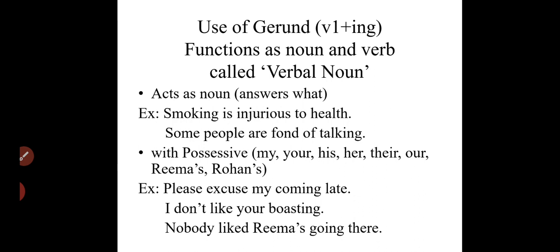After possessives, very easy to remember. Belongingness वाले words जैसे my, your, his, her, their, our, Rima's, Rohan's, Rithika's. The apostrophe s gives the sound of s. So teacher's staff room, teacher's room. It is a kind of apostrophe used, so it is a possessive. So with possessives we use gerund. You can remember this: with possessives we use gerund.